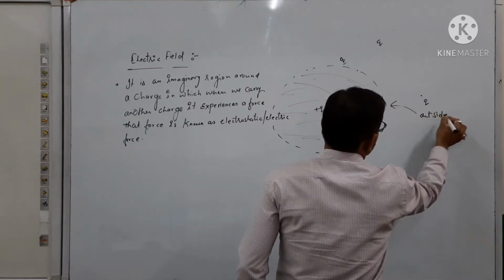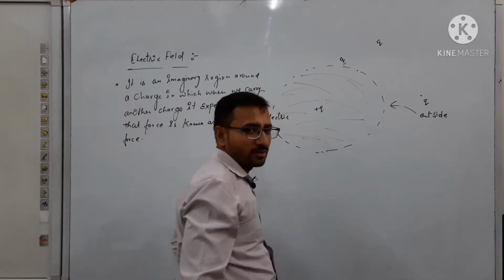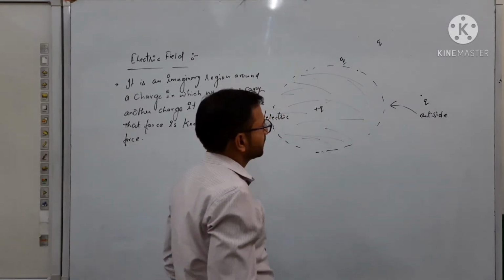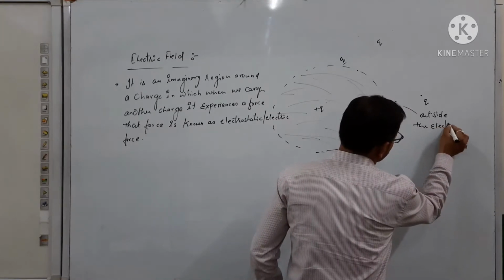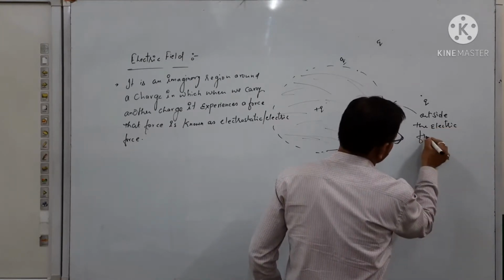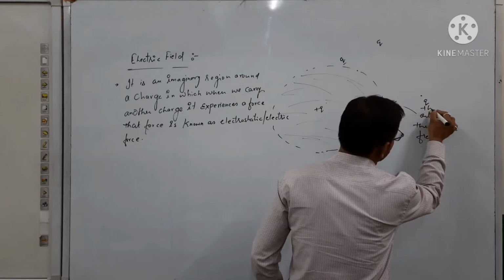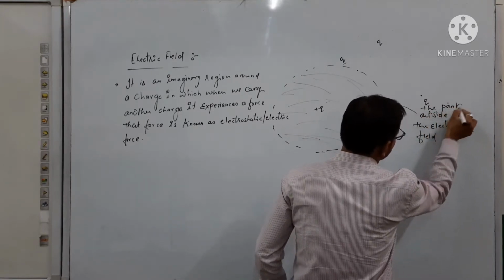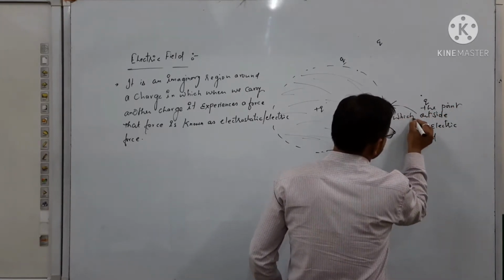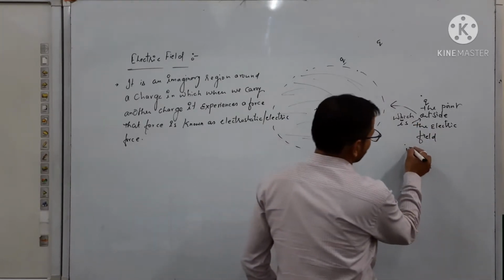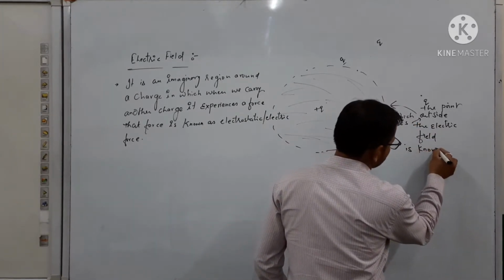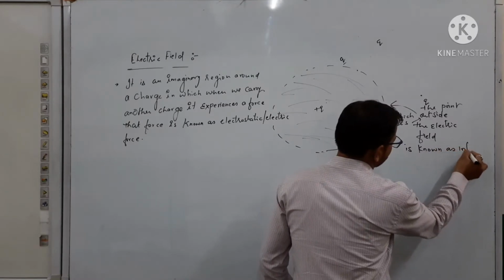This is a very important point for understanding the concept. The point which is outside the electric field is known as infinity.